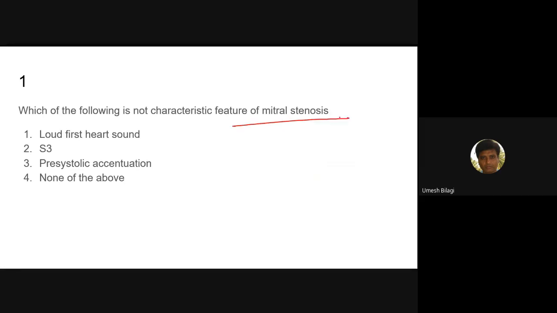In mitral stenosis, S3 is not heard. So for which of the following is not a characteristic, S3 is the correct answer because it's not heard. We'll go to the next question.